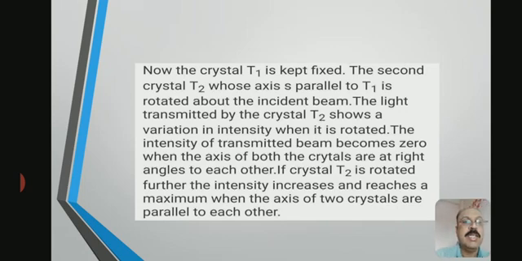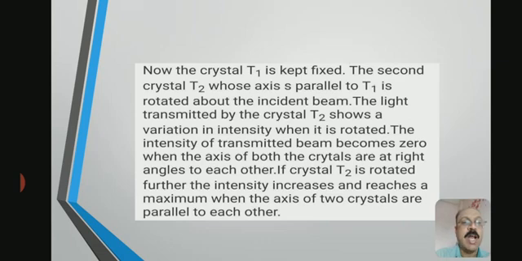The second crystal T2, whose axis is parallel to T1, is rotated about the incident beam, and the light transmitted by T2 shows a variation in intensity when it is rotated.